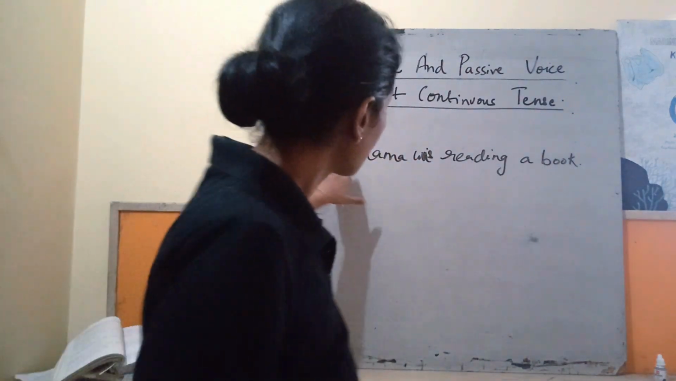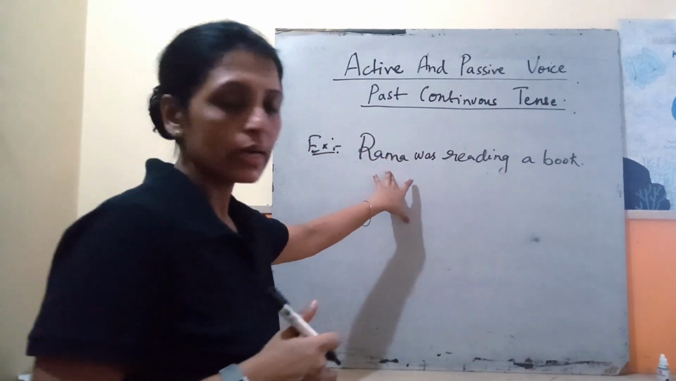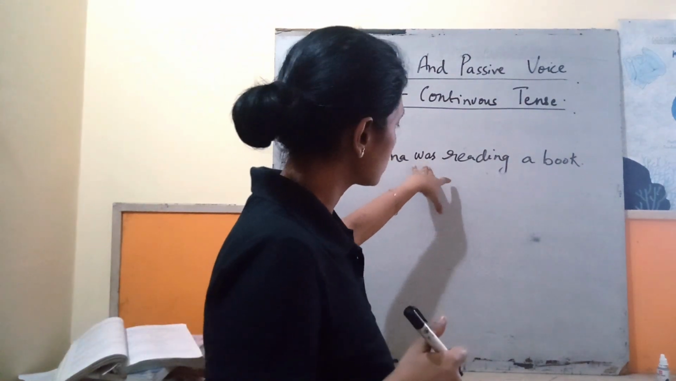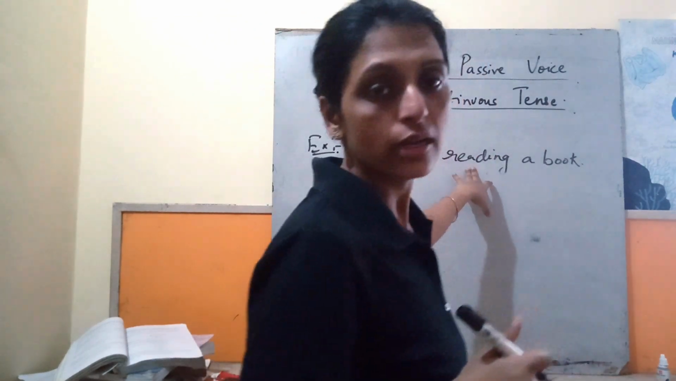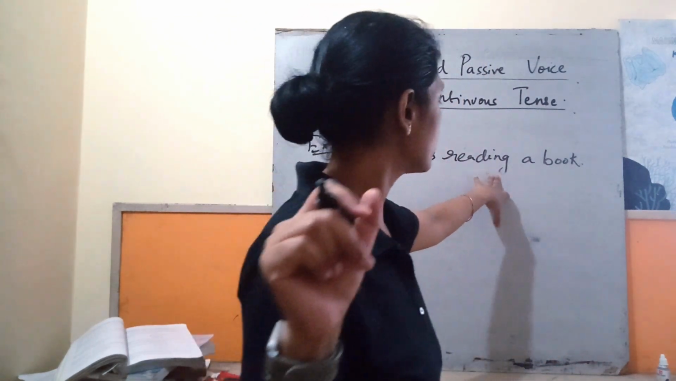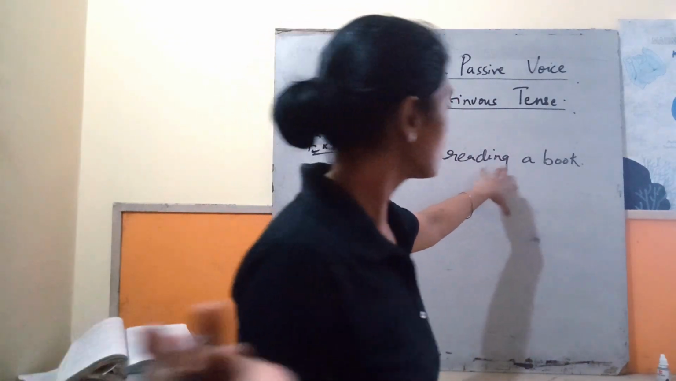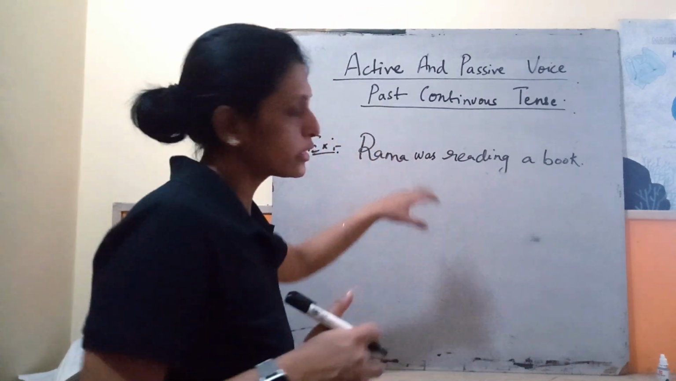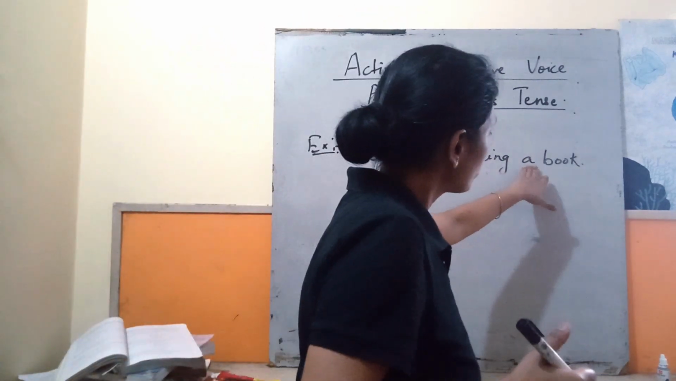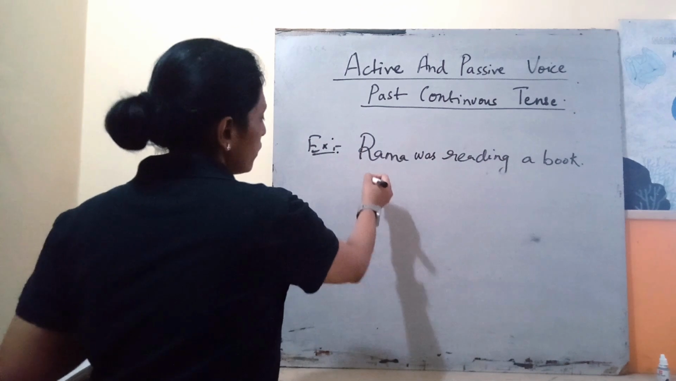So here Rama is the subject, was is the auxiliary, which is in past form. Reading: read is the first form of the verb, and when we add ing, it becomes continuous. A book is the object here. So children, how do we change it into passive voice? Now when we write it in the passive voice, how will we write?